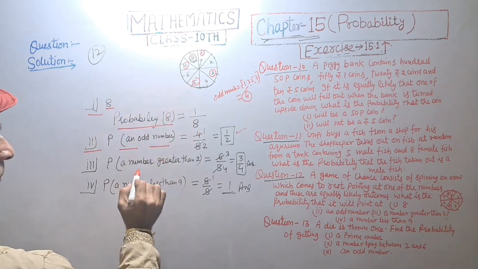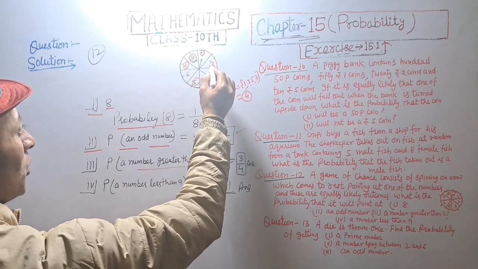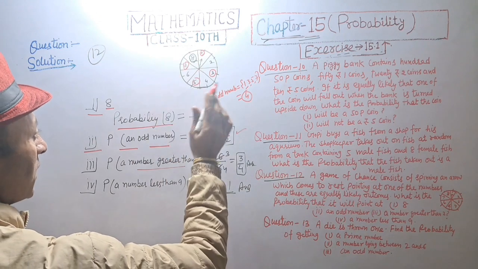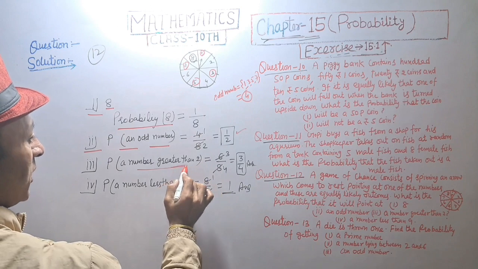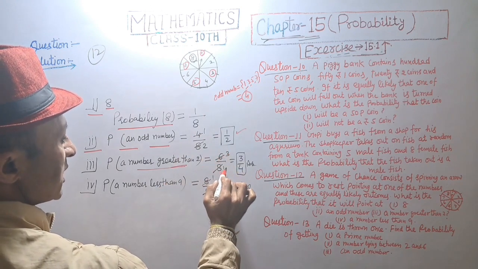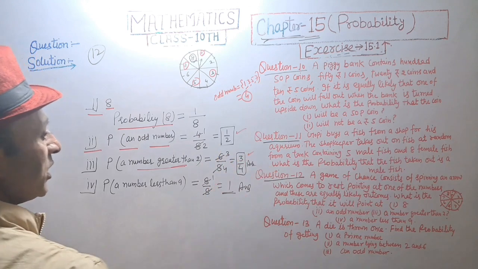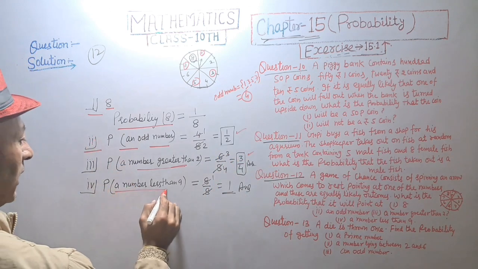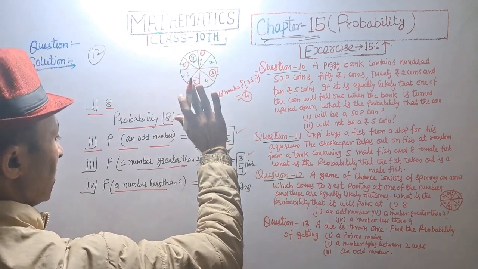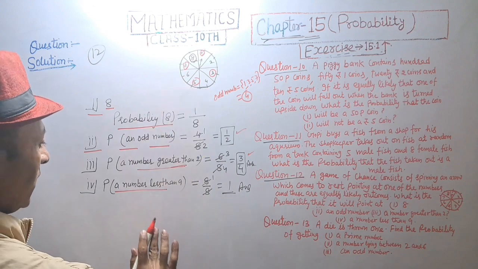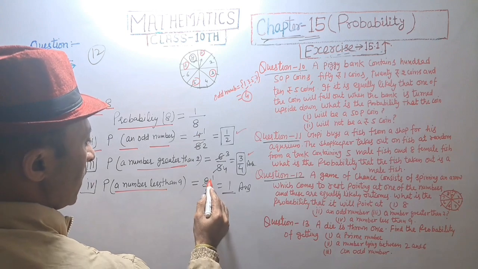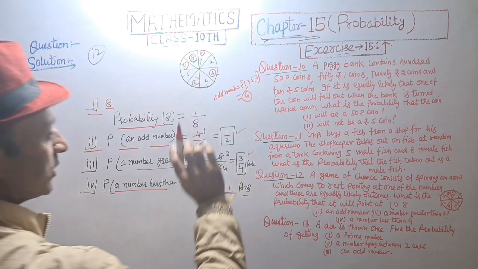And third, a number greater than 2. Greater than 2 means 3, 4, 5, 6, 7, 8. Number greater than 2 is 6. So probability of a number greater than 2 is 6 divided by 8. That is 3 2 are 6 and 4 2 are 8. That is 3 upon 4 answer. And probability a number less than 9, that is total number 8 less than 9 is equal to 8. So probability of a number less than 9 is 8 upon 8. That is equal to 1 answer.